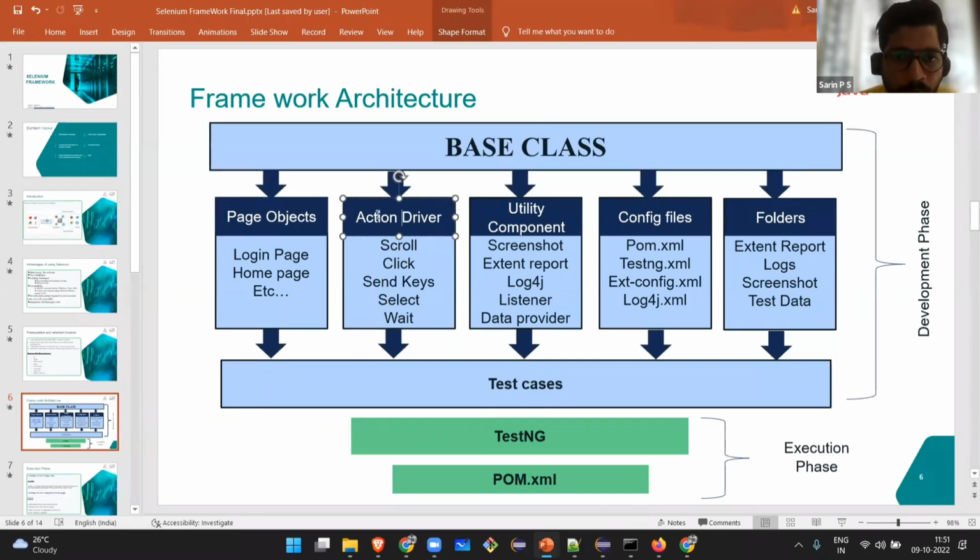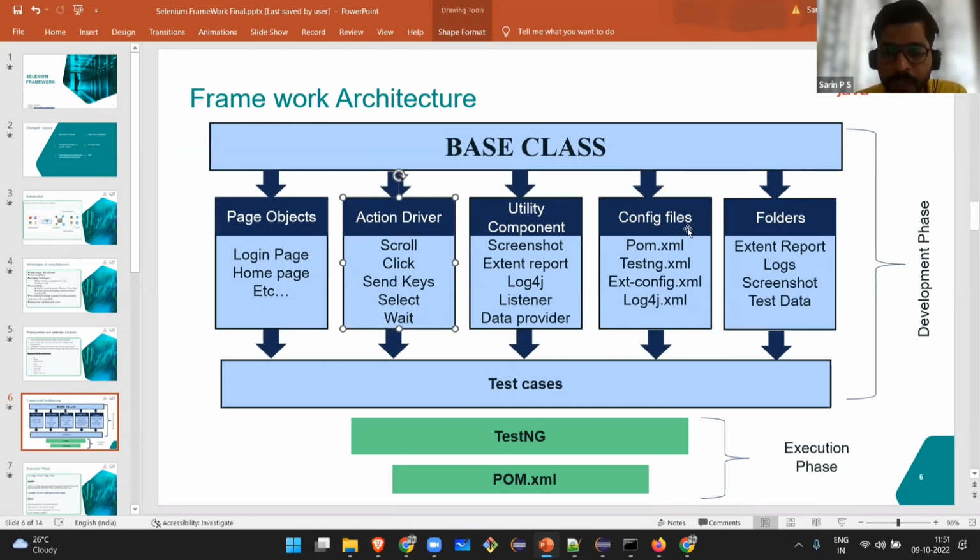Whenever you want to click, call the object of this class and take the click. Whenever you want to send the keys, call the object of the class and take it. Whenever you want to select something, call the object of the class and click on that select. Whenever you want to give a wait, create an object of the action driver class for that particular test, object name dot wait, and it will wait for that particular time.